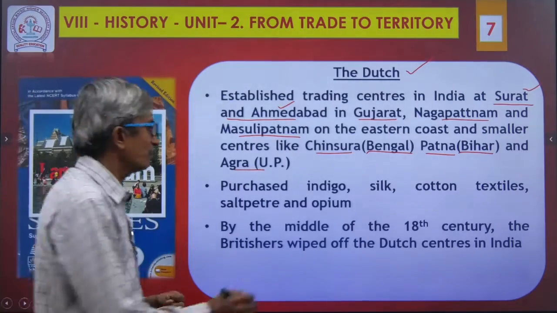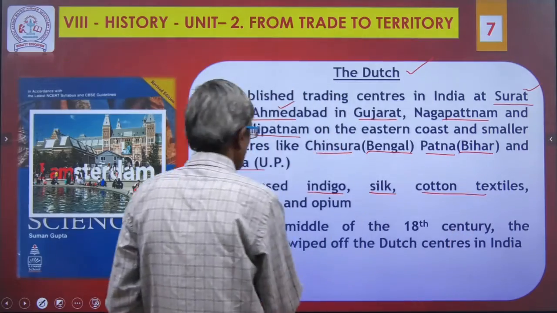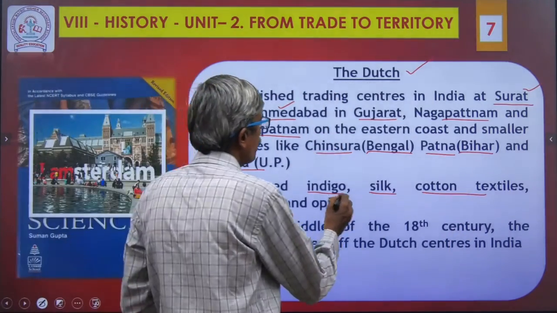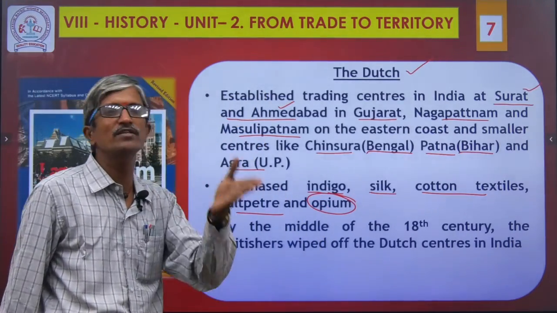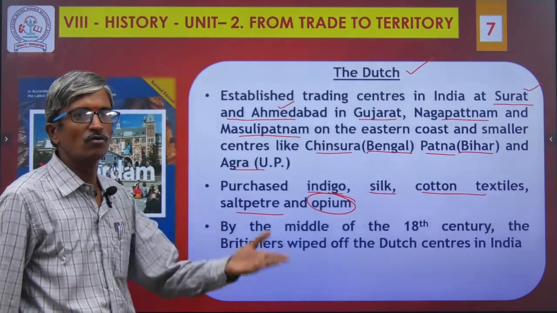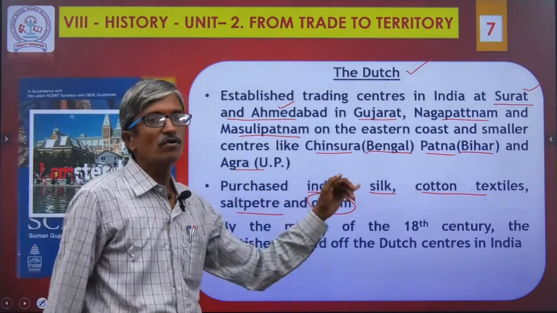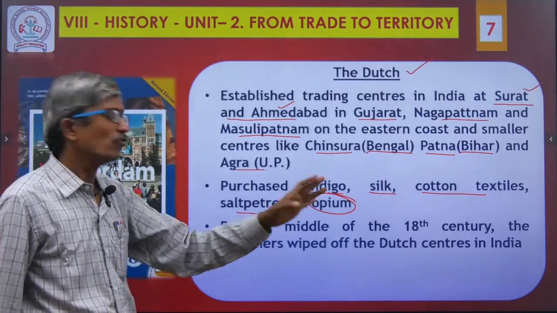What did they purchase? Like the previous people, they purchased indigo, silk, cotton textile and saltpeter and also opium. It is one of the banned products. The Portuguese were the first to introduce opium in India. Tobacco, the crop, was also introduced by these people.